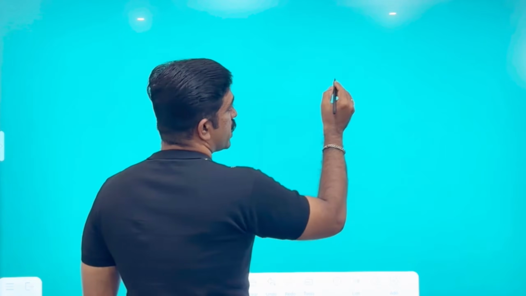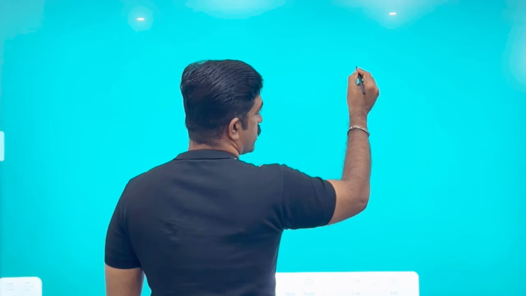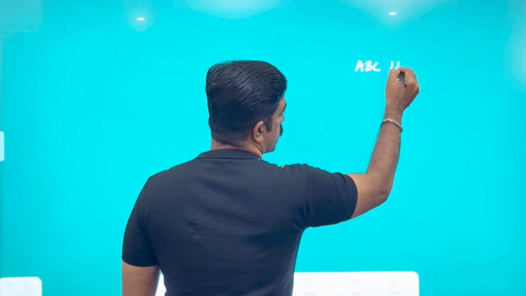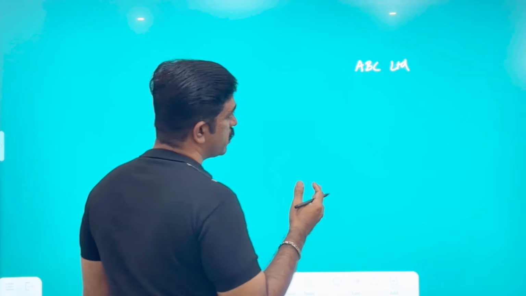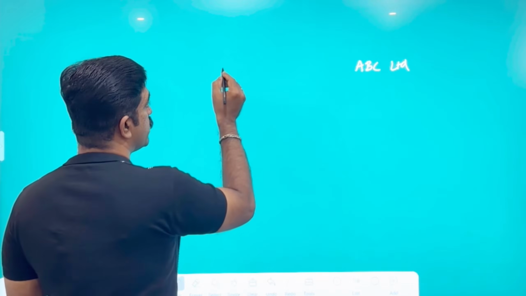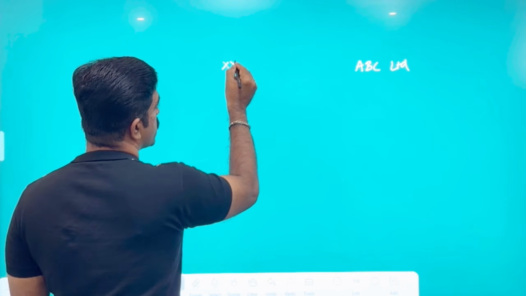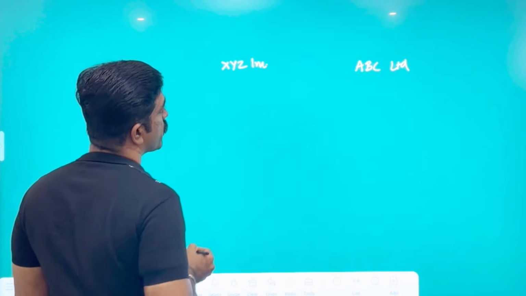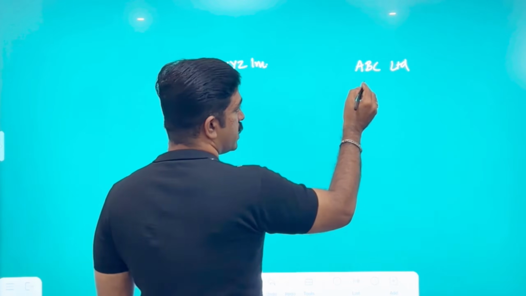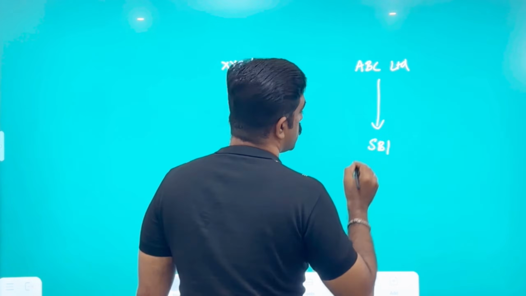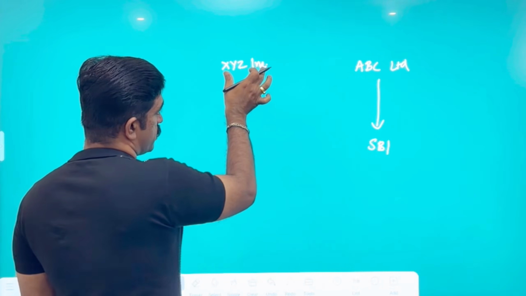Let's say there is a company in India, in Coimbatore. The name of the company is ABC Limited. In order to expand their operations, they are opening a subsidiary, let's say in USA, and we call it XYZ Incorporation. ABC Limited in India is banking with State Bank of India.